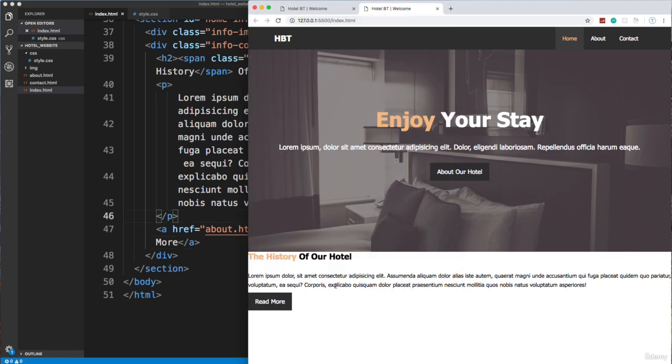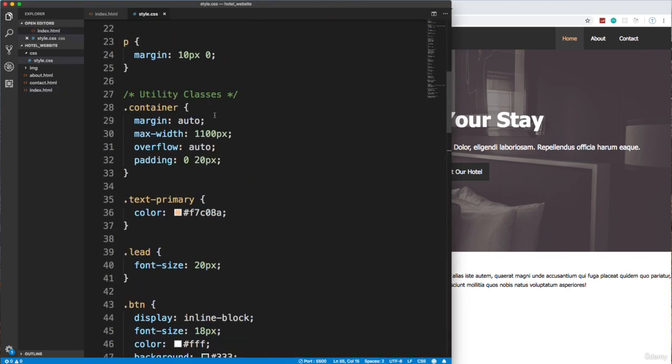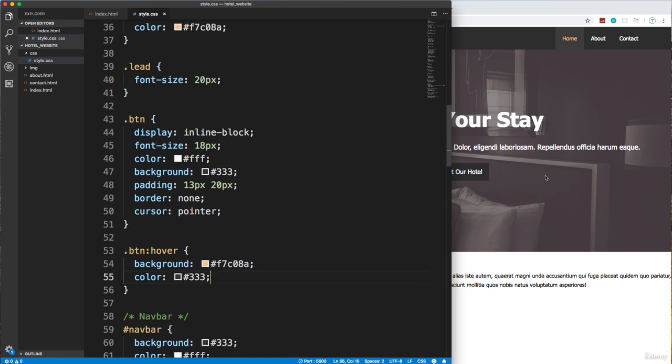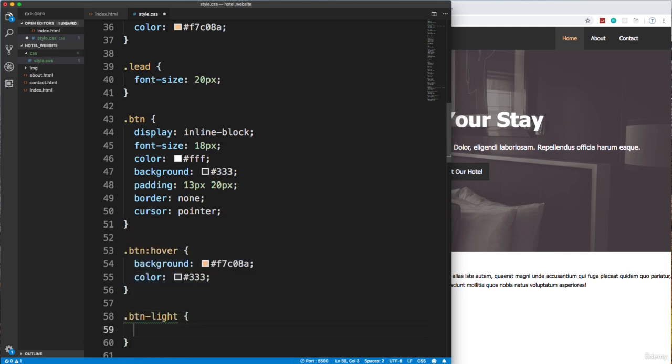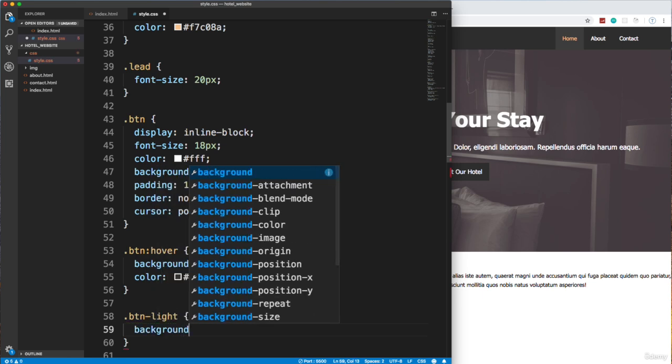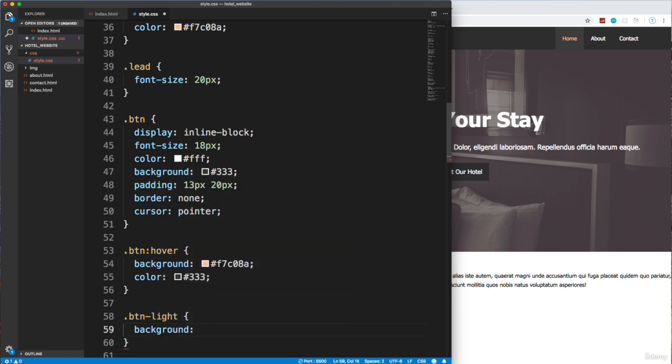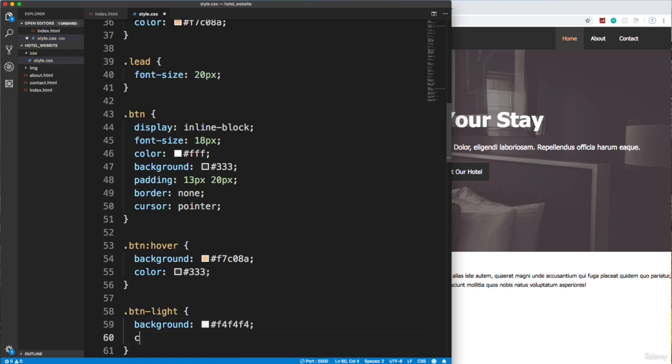The only difference is I want this one to be light. So we'll go back to our CSS and go up to where we have our BTN class. And right under the BTN class, we're going to do .btn-light. So we have a light version. And we're going to set the background to, let's do hexadecimal F4 3 times, and then set the color of the text to dark.